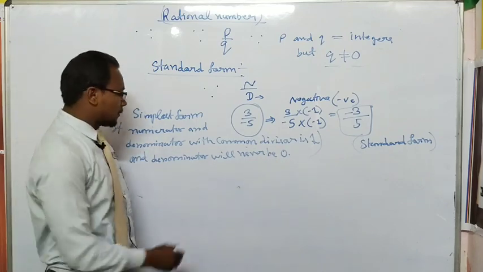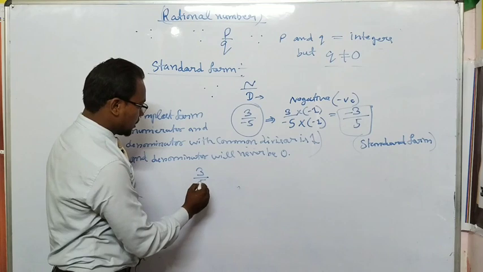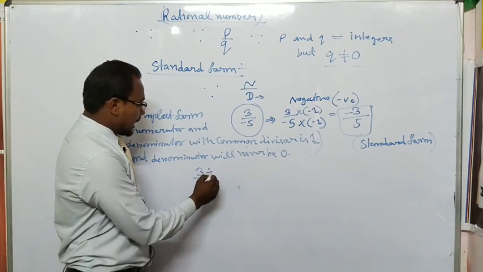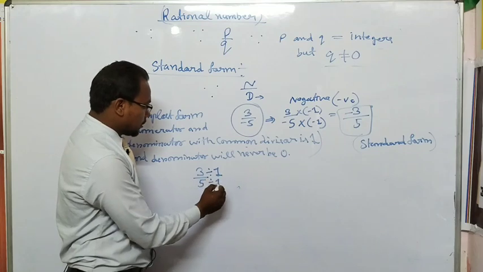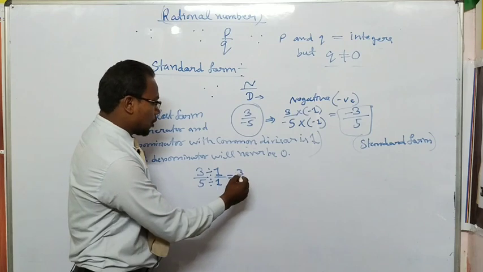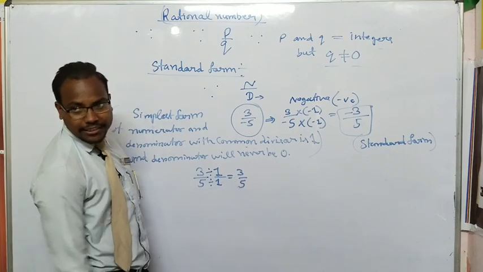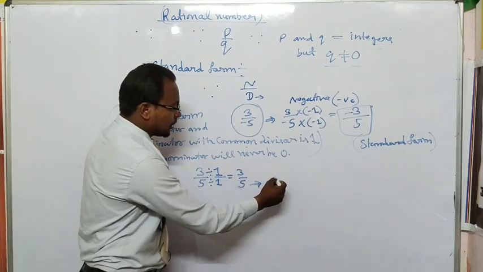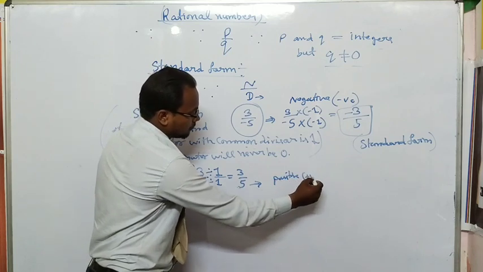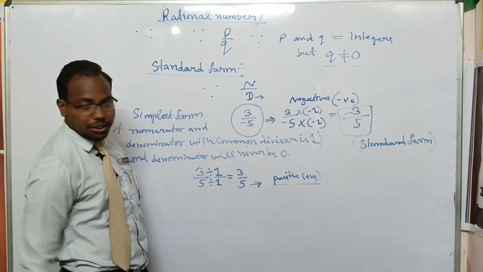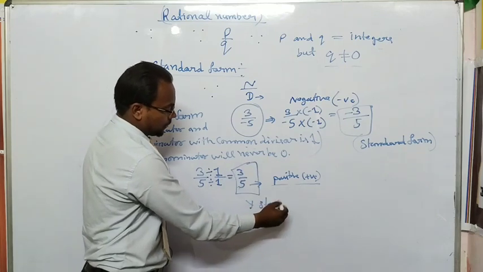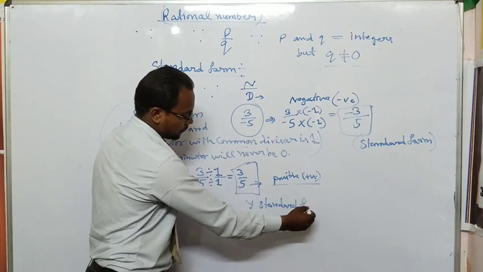For example, suppose I am writing 3 upon 5. You know that 3 upon 5 has only one common divisor, which is 1. So it is in the simplest form, and the denominator is positive. So in that case we can say that this is the standard form of a rational number.